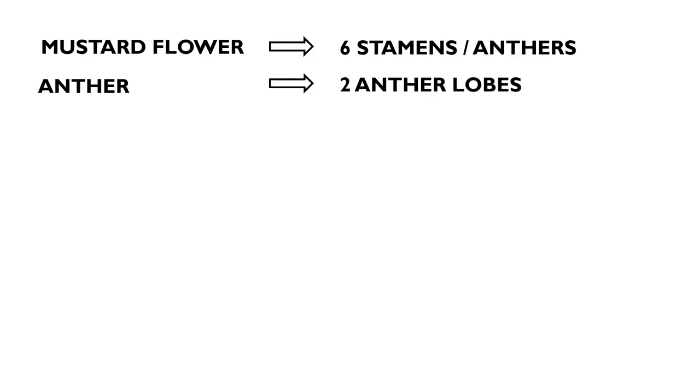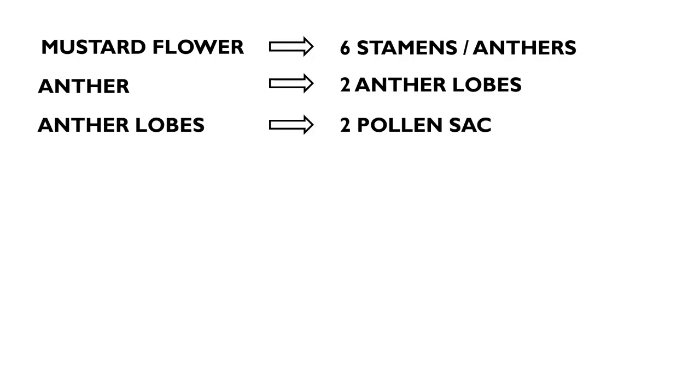Let's apply it to the mustard flower. Each mustard flower consists of 6 stamens or anthers. Each anther consists of 2 anther lobes. Each anther lobe consists of 2 pollen sacs.